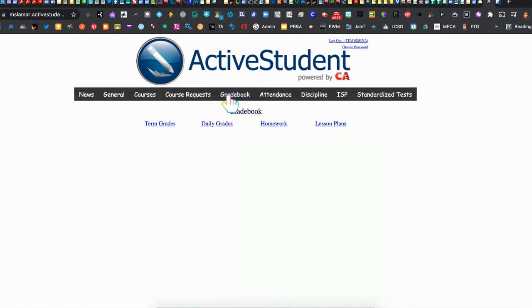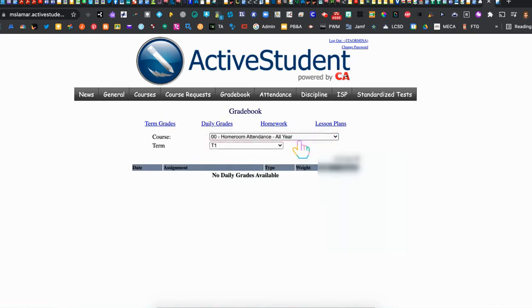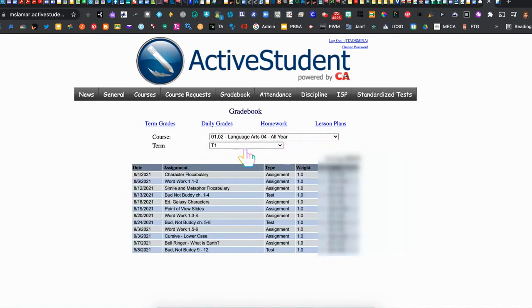We're going to look at the grade book because this is going to show term grades, daily grades, homework, and lesson plans. So if I'm the student, I'm going to select the course that I'm currently in the term, and then I can see, much like the parent view, all of the assignments that are minor grades, and then I can also see what's listed as a test grade. The title of the assignment, the date that it was posted in SAMS, the grade weight, and of course the grade. You'll notice there's also a running average at the top right-hand corner as well.